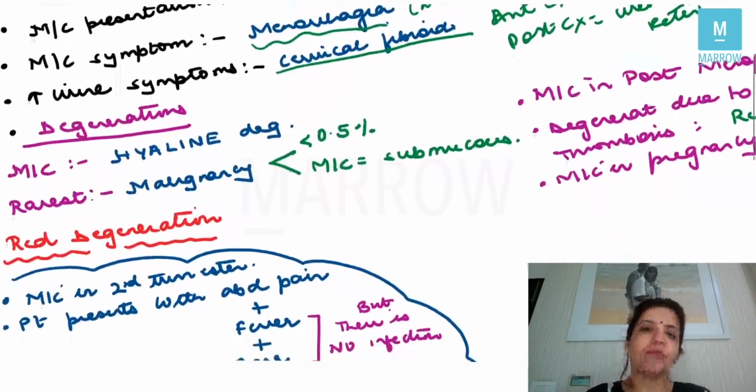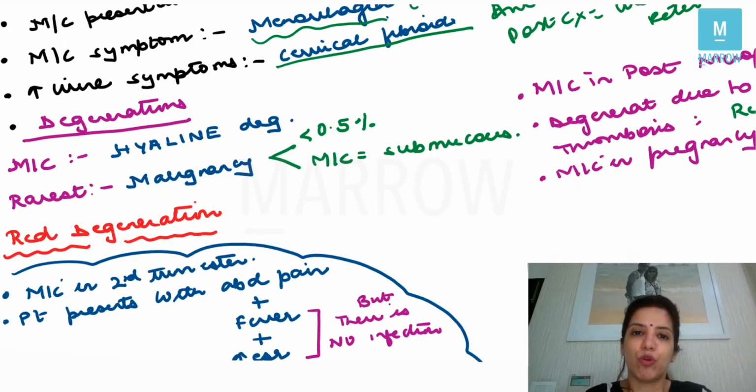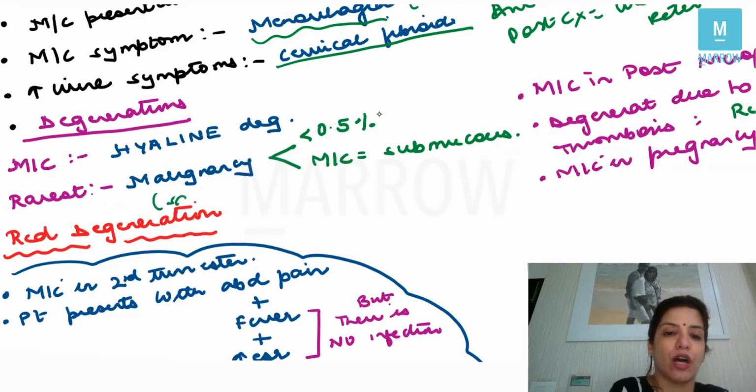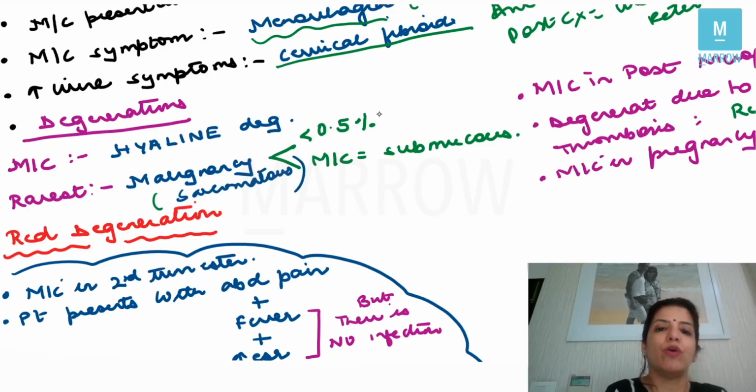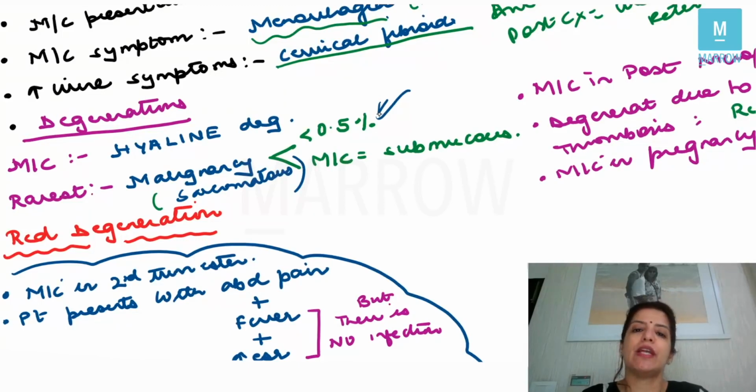Then degenerations. The most common degeneration in a fibroid is hyaline degeneration, very, very important. The rarest degeneration or rarest change to occur in a fibroid is malignancy or sarcomatous degeneration. Now, the chances of malignancy in a fibroid, very important, it's less than 0.5%. And malignancy is most common in a submucous fibroid, right?